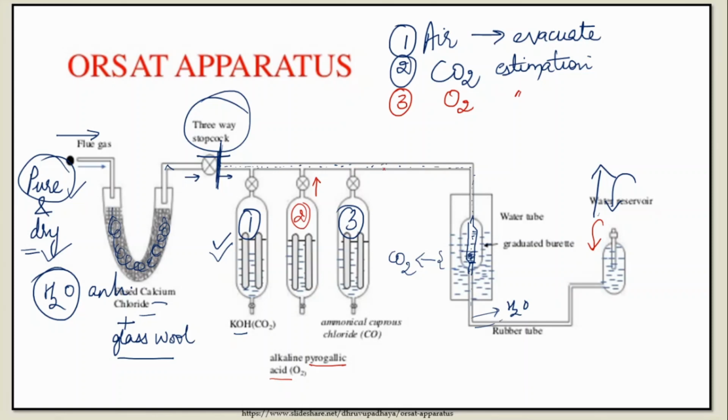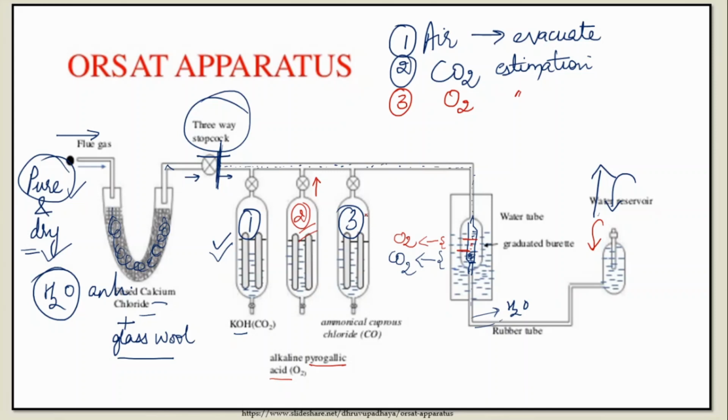You will take it back and now you will see that the water level is raised this much. Earlier it was here and now it is here. That means this much gas has not come back, and obviously it has gone in the second container. Now which gas was it? Obviously oxygen, because it absorbs oxygen. So from the volume of this burette, I'll be able to understand how much oxygen is present in this sample.